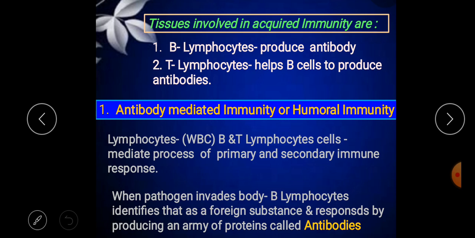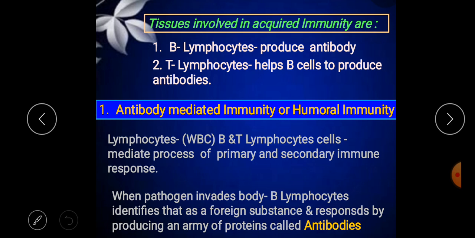So first we'll discuss what humoral immunity is. This is the type of immunity which is mediated by antibody, so it is all controlled by antibody production. Whenever antibody production comes into the picture, the B lymphocyte cells play a very important role.